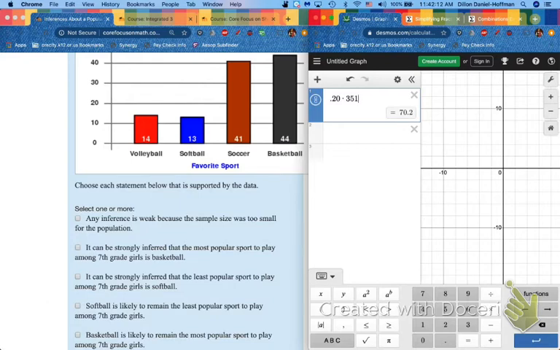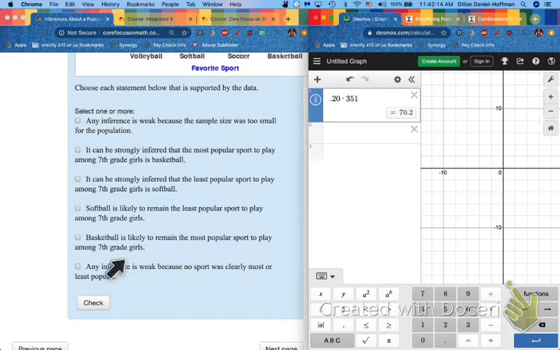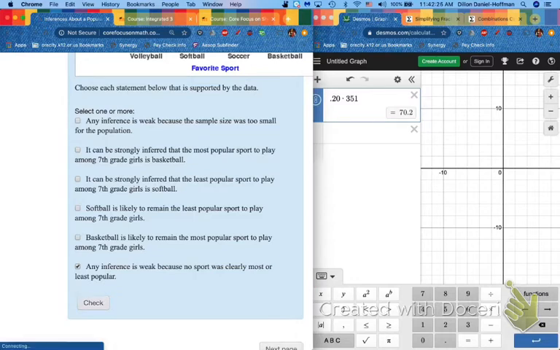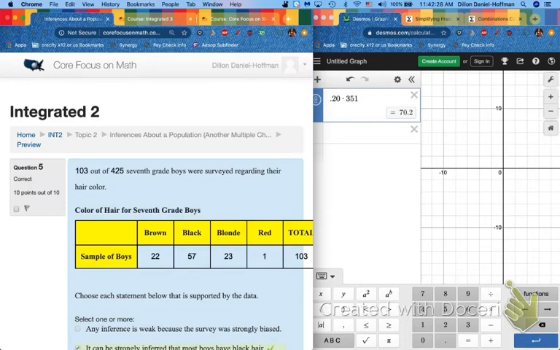Same thing with this one, can't predict about basketball. All it can help you predict is that any inference is weak because no sport was clearly most or least popular. We had 2 that tied for most, and we had 2 that tied for least. So find that somewhere. That is your answer.